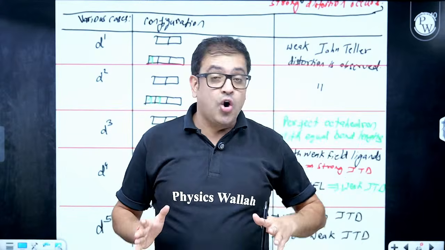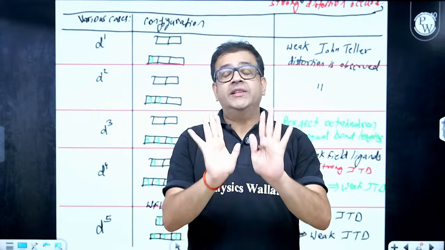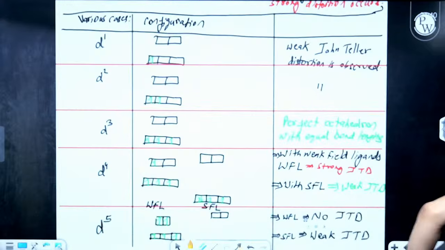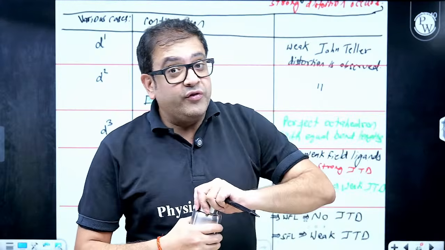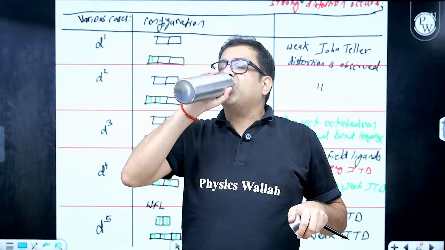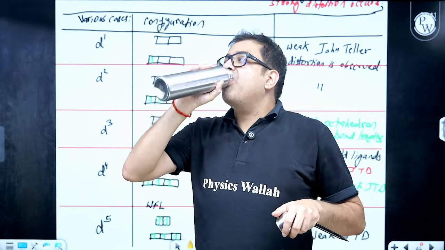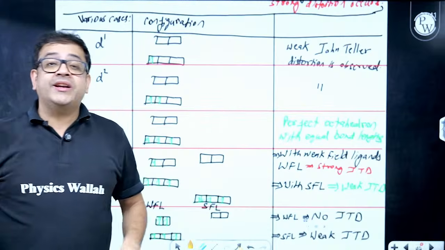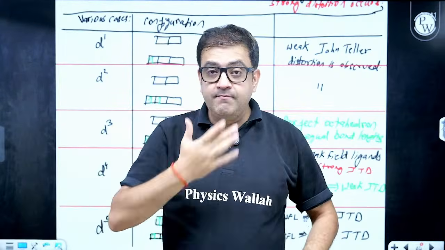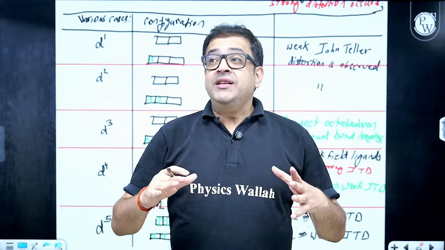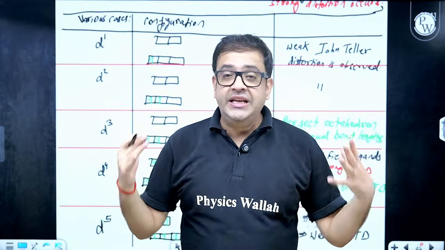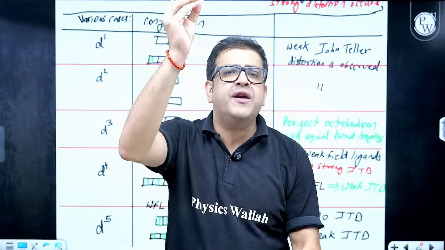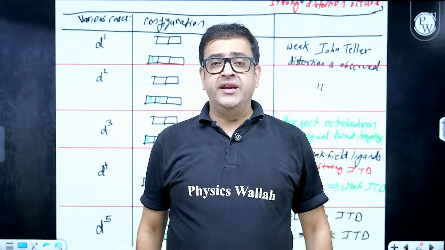Now, what is this John Taylor distortion? Please understand. Technically, what we see are the octahedral complexes. Some scientists have seen that those octahedral complexes were not perfect octahedrons having 90-degree mutual angles.